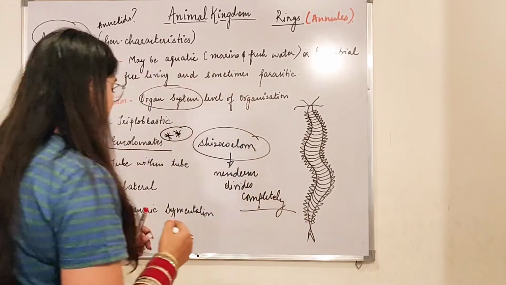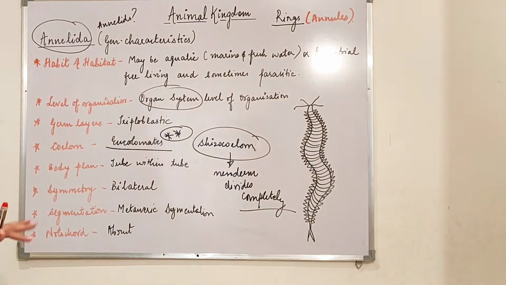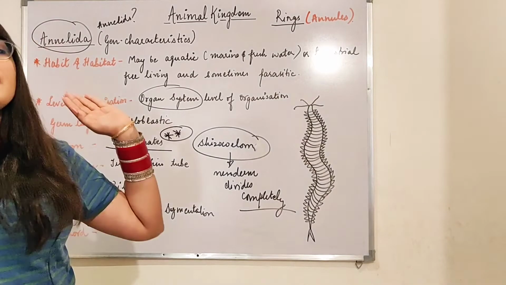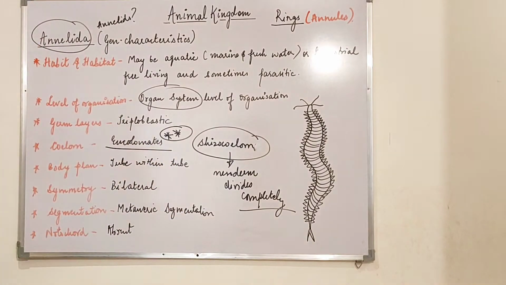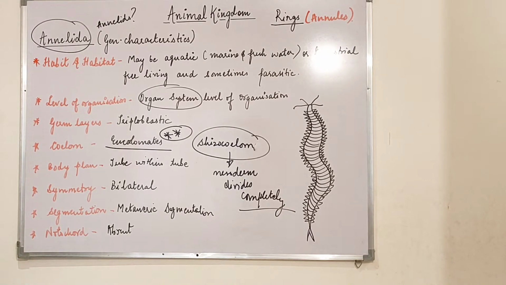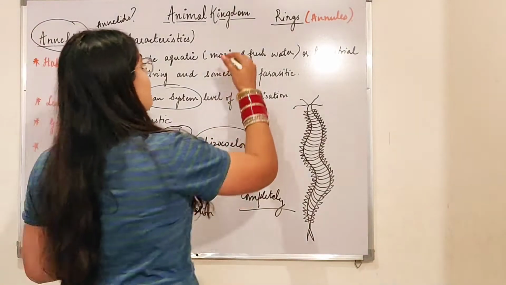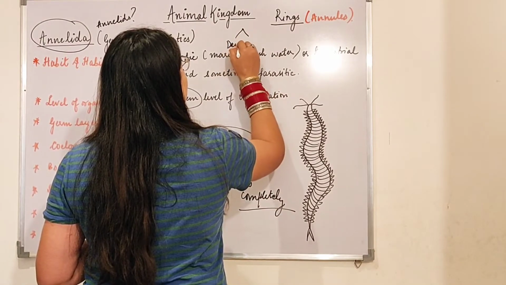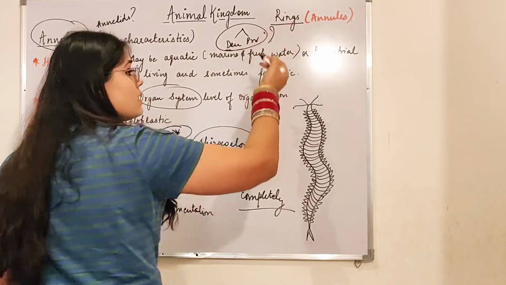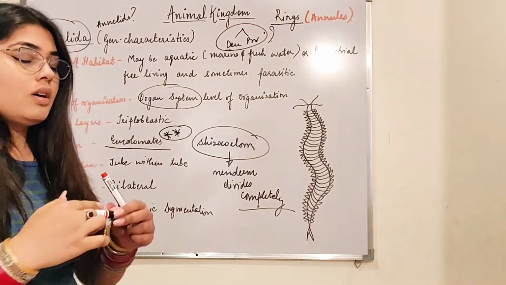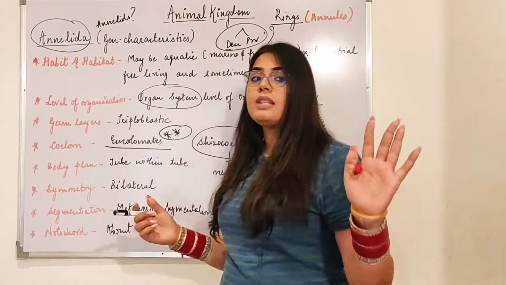Right? Here the mesoderm is completely divided. Then, beta, just like Annelida, we had studied before this the Aschelminthes, right? In the Aschelminthes, what did I tell you? That they are protostomes, right? We had studied deuterostomes and protostomes. If you do not remember this, go and watch the previous videos, beta. In those videos, I have explained everything.